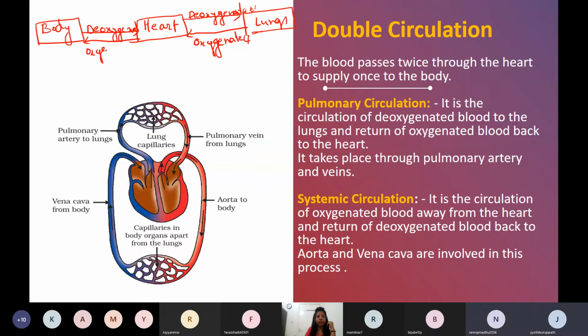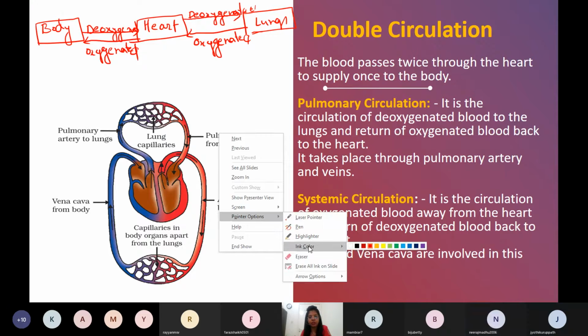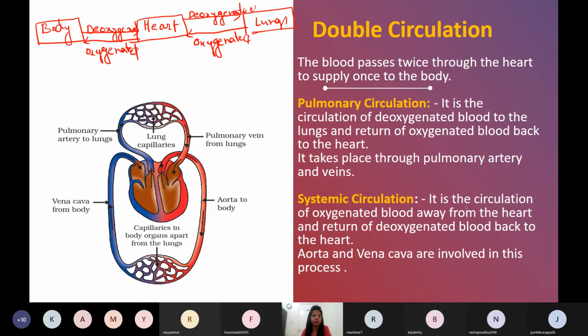Now look at the picture and tell me how many times the blood is coming to the heart? Two times. So that is the meaning of double circulation, that the blood is passing through the heart twice to supply once to the body. First deoxygenated blood is coming and later on the oxygenated blood is coming. So two times the blood is coming to the heart. But how many times is it going to the body? Just one time, oxygenated blood is going.